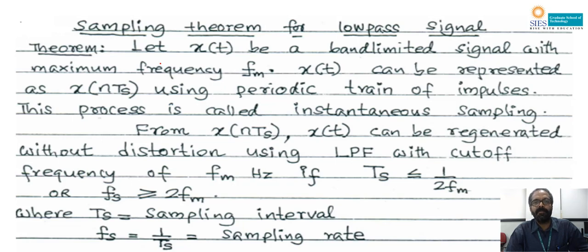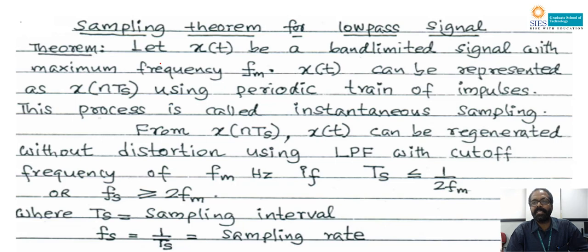According to the sampling theorem, x of t is a band limited signal with maximum frequency FM, that is the meaning of a low pass signal. x of t can be represented as x of nTs, and that nTs shows that the signal is not a continuous time signal, it's a discrete time signal existing only at every Ts second, using a periodic train of impulses.